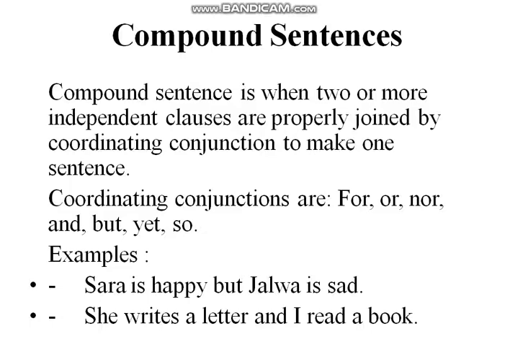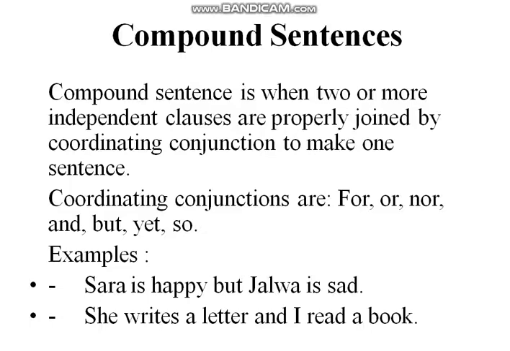Sarah is happy but Jalwa is sad. Here but is a coordinating conjunction and it is combining two independent clauses. When we just simply say Sarah is happy, the meaning is clear, it is an independent sentence. But Jalwa is sad, here Jalwa is sad would be a simple sentence alone. But we have used this but in between, and we make a compound sentence from it. She writes a letter and I read a book. Here the word and is a coordinating conjunction which is used to combine these two clauses to make a compound sentence from them.